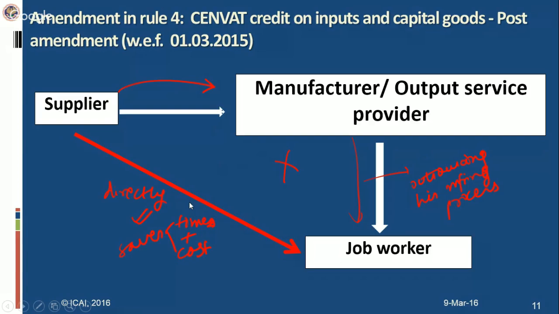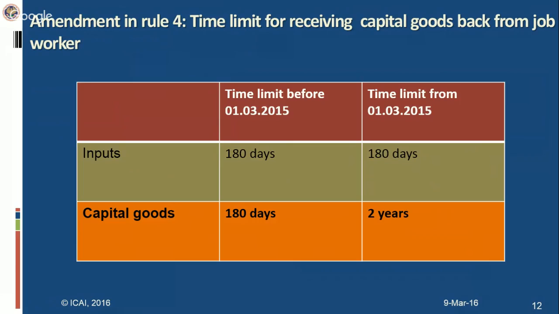So this is an industry-friendly environment, and it helps the supplier in case of early production of manufacture as well. Let's come to the second amendment which has been made in Rule 4. The next amendment is also in relation to job work. So first let us revisit the situation as existing prior to amendment in this case also.